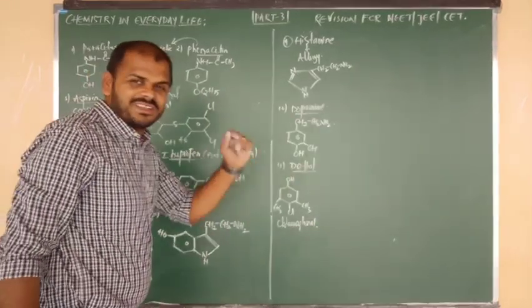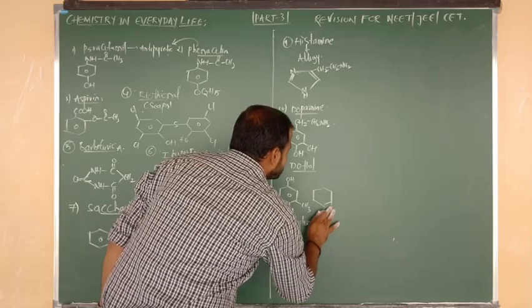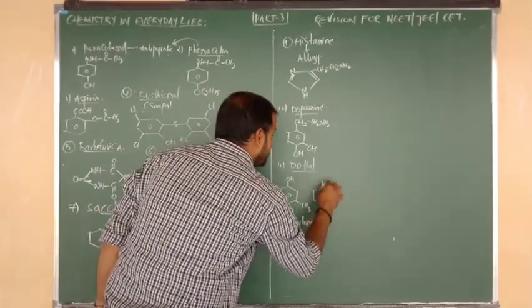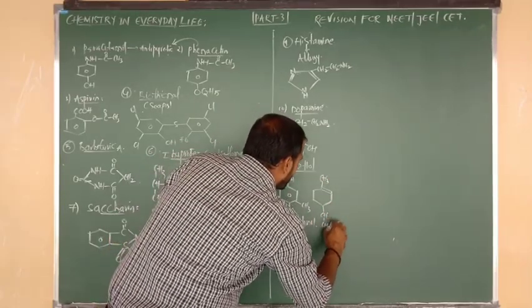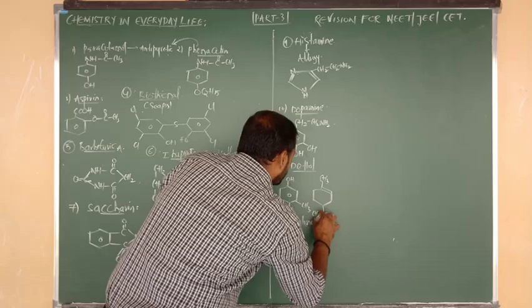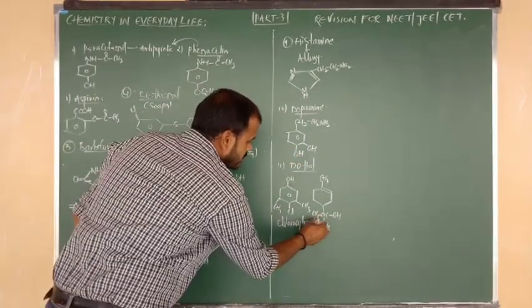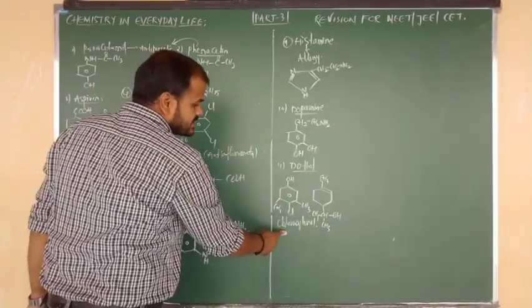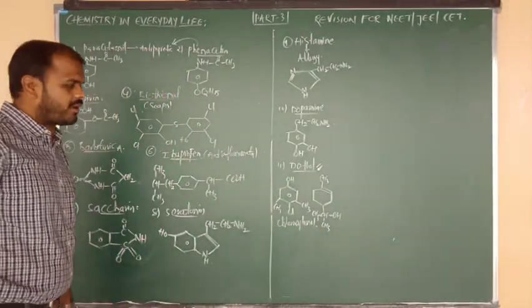And plus one more is nothing but what? Terpineol. Terpineol is a 6-membered ring, cyclohexane, but here a pi bond is there. Above the plane it is connected to a methyl group. Below the plane it is connected to an isopropyl alcohol group: CH, CH3, CH3, OH. This is the formula of terpineol. Chloroxylenol and terpineol together are an antiseptic. That is nothing but Dettol.